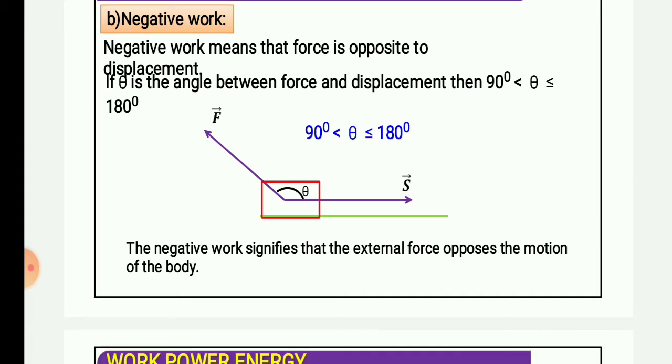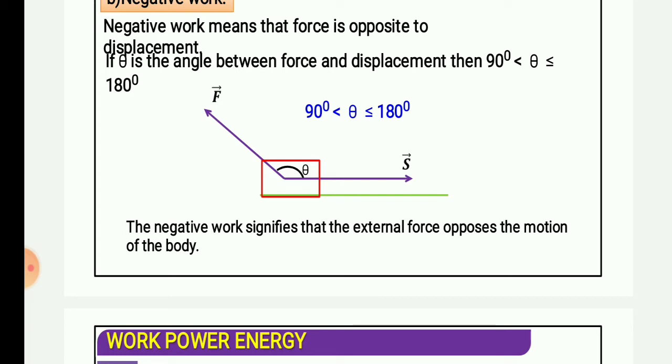If theta is the angle between force and displacement, then theta will be greater than 90 degrees and less than or equal to 180 degrees. What does this mean? It means the value of theta is greater than 90 degrees, but can be equal to 180 degrees, so it lies between them. The negative work signifies that the external force opposes the motion of the body. So in positive work you have seen that force favors the motion, and in negative work done the external force opposes the motion of the body.